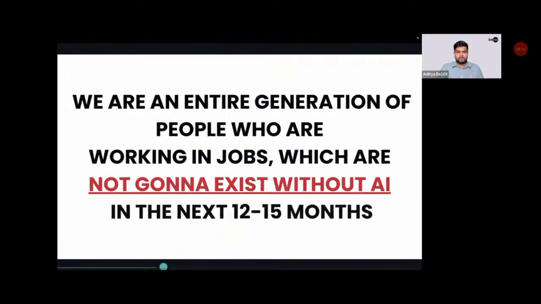Who agrees with me here? Do you agree that whatever job you are doing right now is not going to exist without AI in the upcoming 12 to 15 months? I'll say not just the upcoming 12 to 15 months, I'll say right now as well. Whatever job you are working, do you think it will exist without AI? I will ask you a simple question.